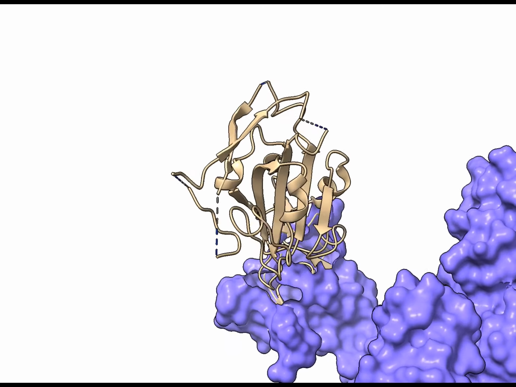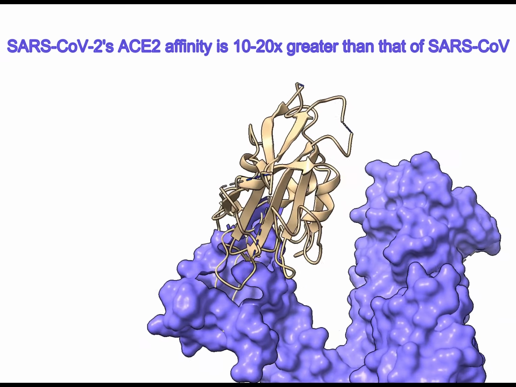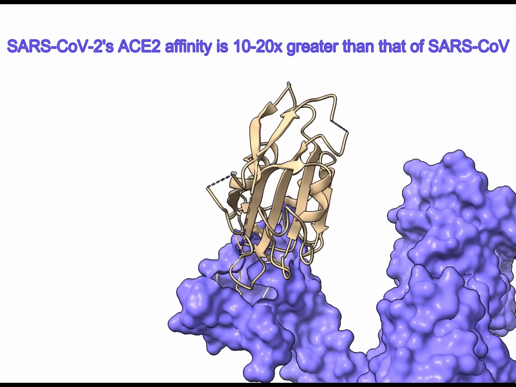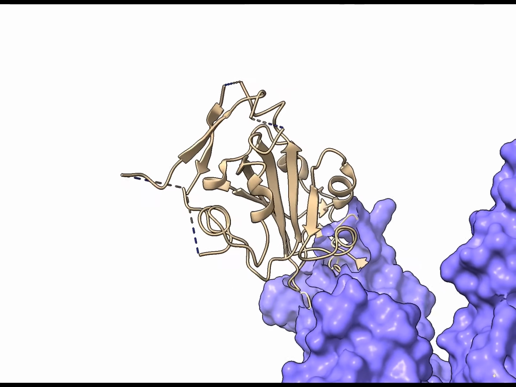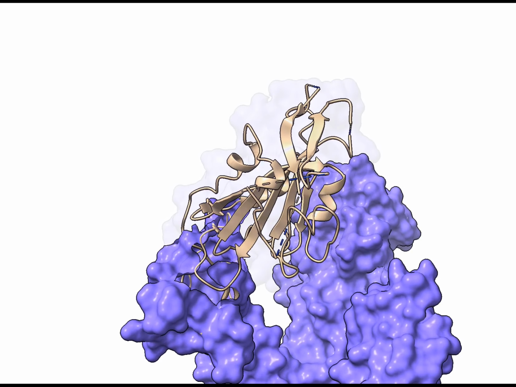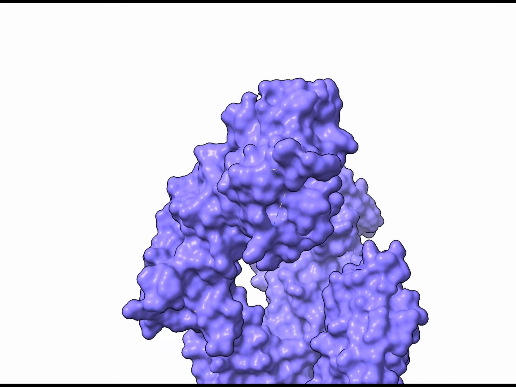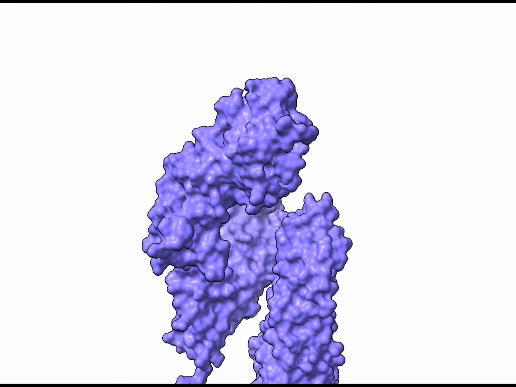It has been reported that the receptor binding domain of COVID-19 has an ACE2 affinity around 10 to 20 times greater than that of the SARS-CoV receptor binding domain, with other studies observing similar affinities. Tai et al. found that a recombinant SARS-CoV-2 receptor binding domain protein is capable of inhibiting SARS-CoV-2 attachment to ACE2, confirming its function.